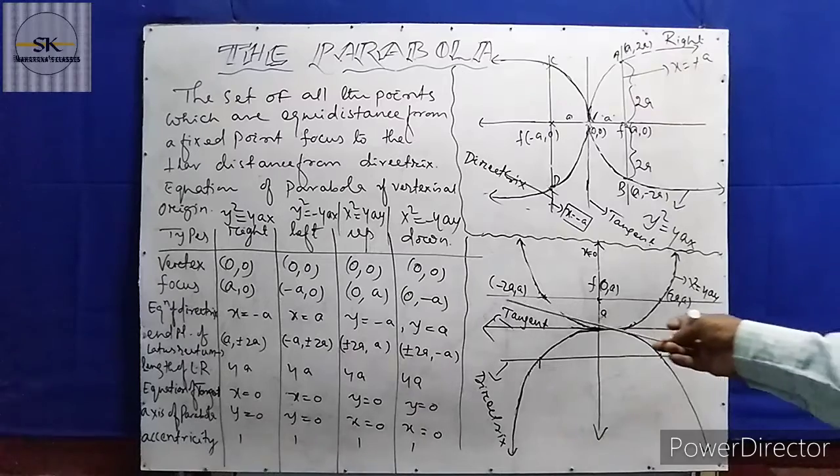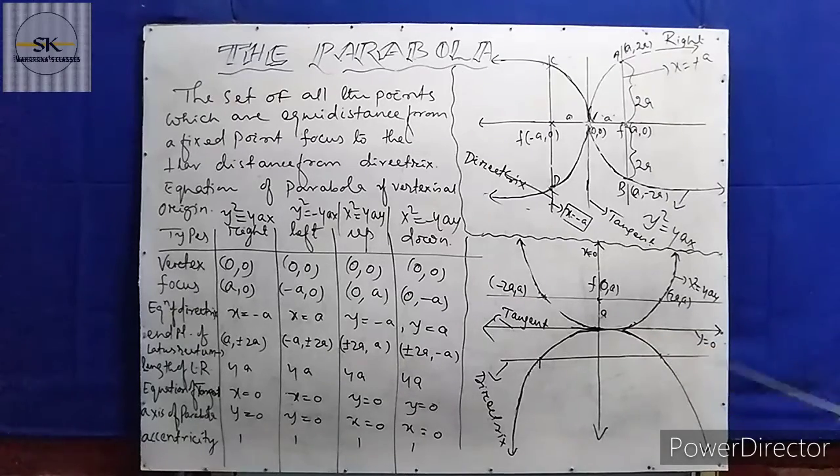Here you will get a line drawn parallel to the x-axis. Here the y-axis is the tangent to the parabola, and here the focus is 0, a, at a distance a from the vertex.